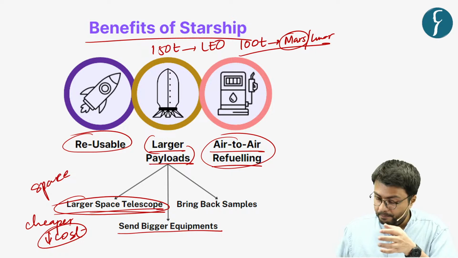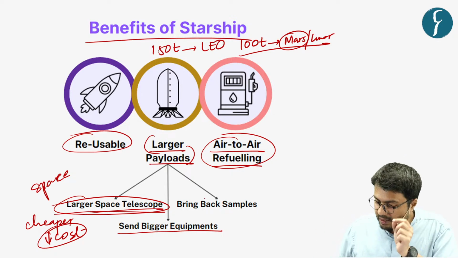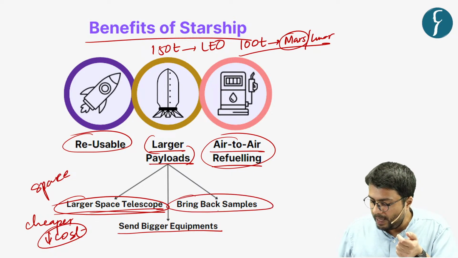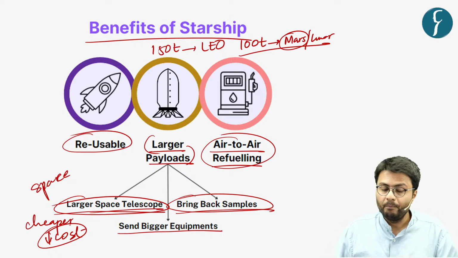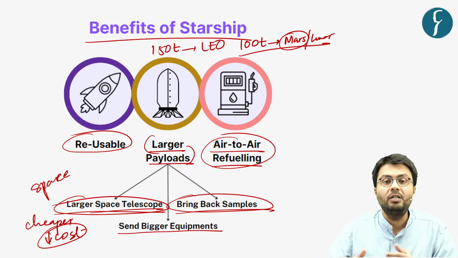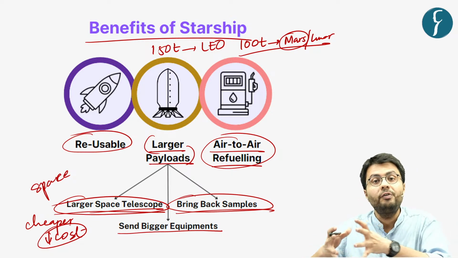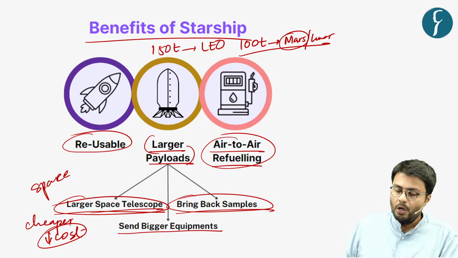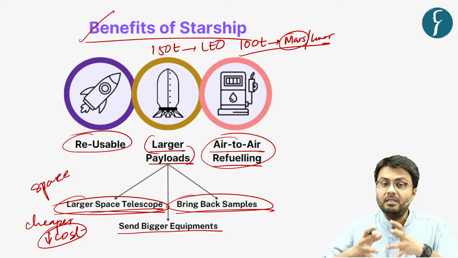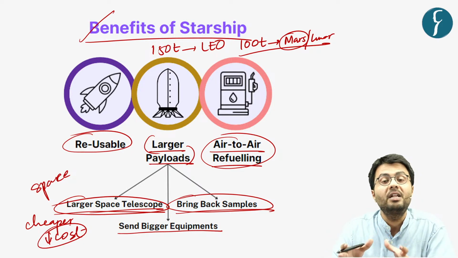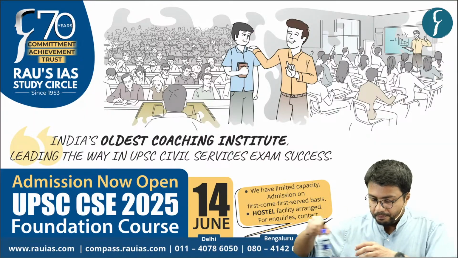Further, as these are reusable in nature, these launch vehicles will also be able to bring samples of other planets back to Earth. And this will help organizations know more about the origins of our solar system as well as the origin of human life on Earth. So these were the significant benefits of Starship and why the Starship is a significant development in the space sector in general. So with this, we move to the next set of articles.